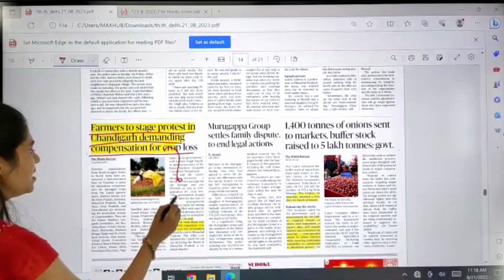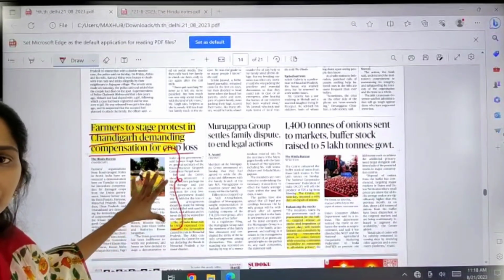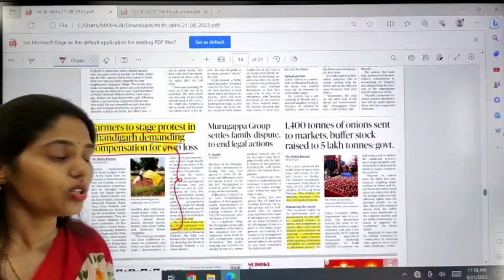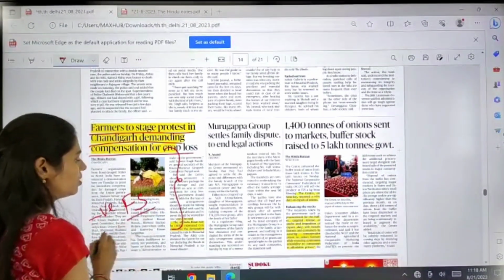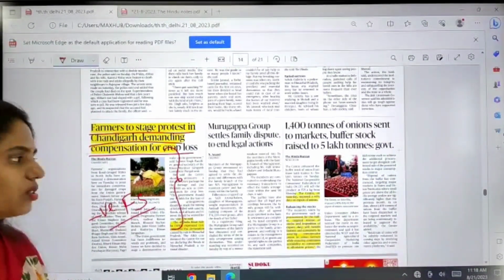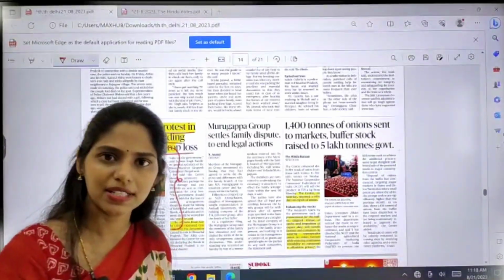Because of unseasonal rainfall and climate change, we can see there is an impact on the crops. It will have a negative impact on food security also. So from that point of view, you have to see how these farmers can be compensated.